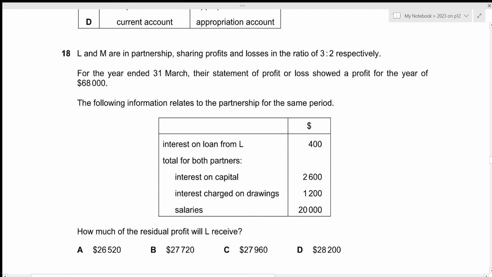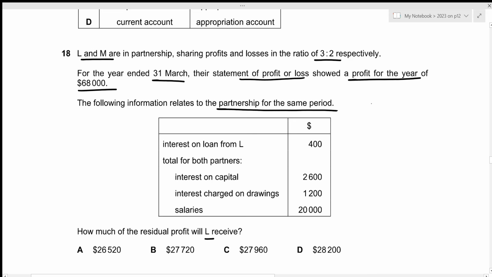Now for question number 18, L and M are in partnership, sharing profits and losses in the ratio 3:2 respectively. For the year ended 31st March, their statement of profit or loss showed a profit for the year of 68,000. The following information relates to the partnership for the same period. We have interest on loan from L. We have total for both partners, interest on capital, interest charged on drawings, as well as salaries. How much of the residual profit will L receive?